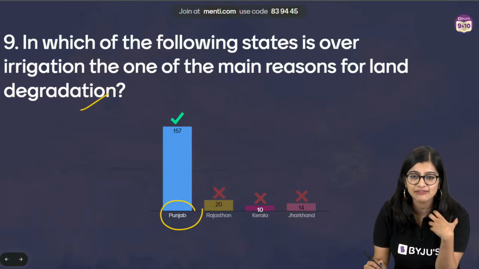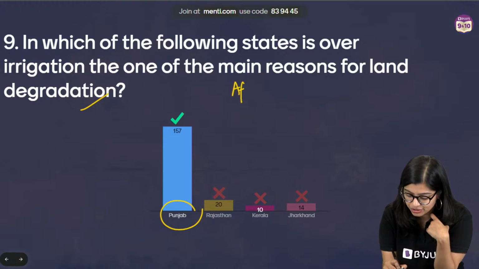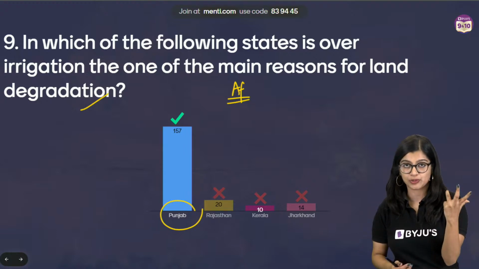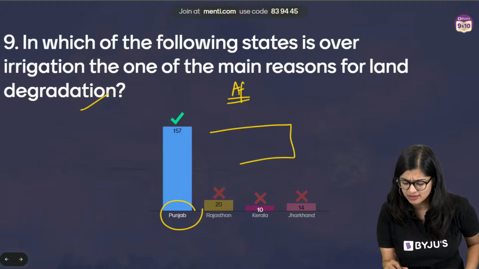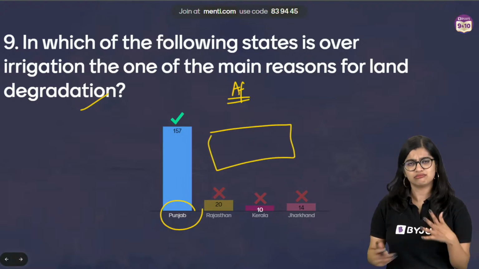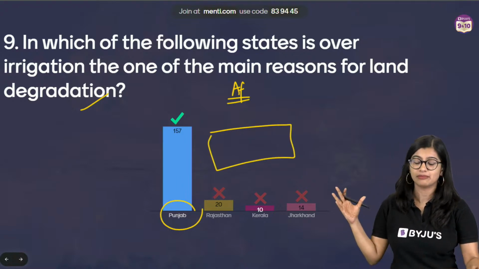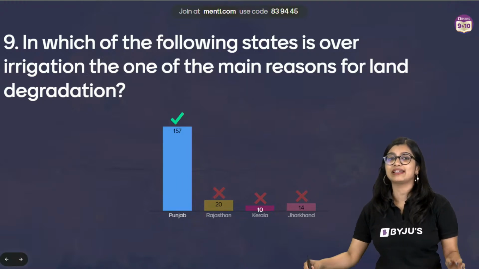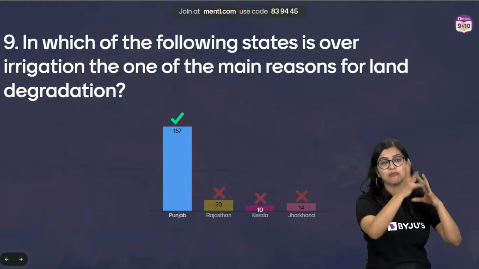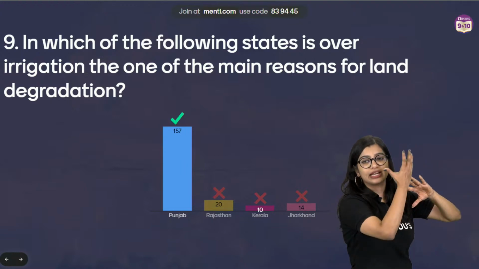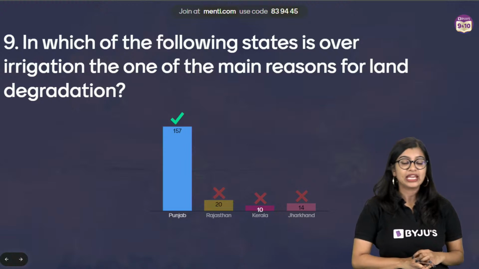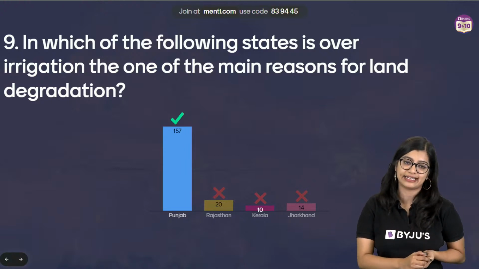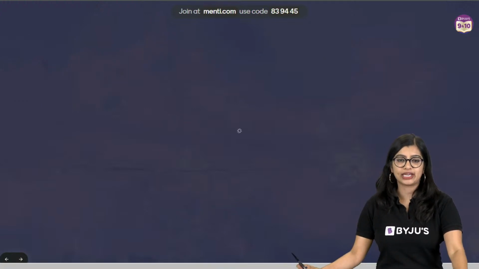Okay, many of you still have doubts with afforestation and reforestation. So afforestation is basically to grow trees or plants in an area which probably earlier did not really have plants before. But in reforestation, it is in areas where you regrow. At some point there was forest cover, but you regrow it, right? So that is what we mean by it. Yes, Punjab, Haryana, UP mein over irrigation is the leading cause for land degradation. Yes? Okay.